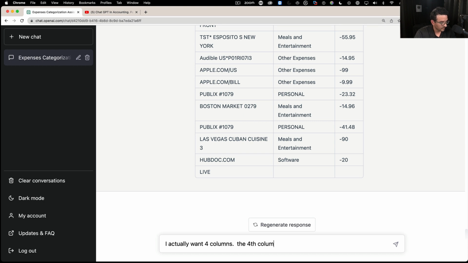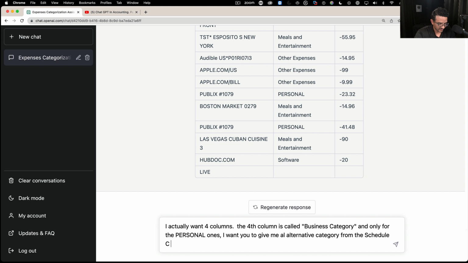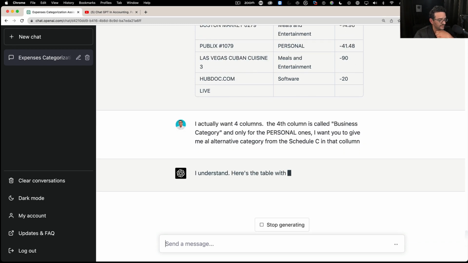The fourth column is called business category, and only for the personal ones, I want you to give me an alternative category from the Schedule C in that column. And press enter. I misspelled column, but it understands that anyway.